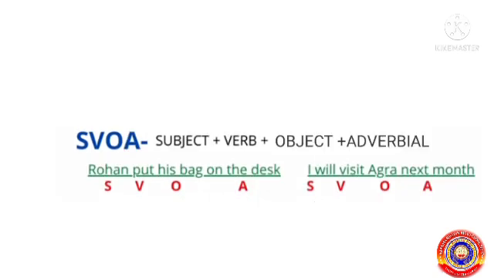The last pattern of sentence is SVOA pattern. It is subject, verb, object and adverbial. For example, Rohan put his bag on the desk. Here, Rohan is the subject, put verb, his bag is the object, on the desk is the adverbial.